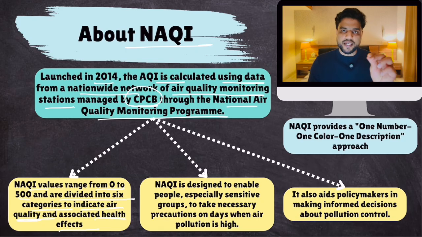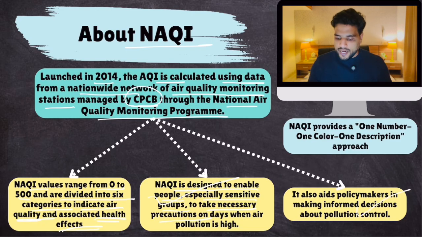Every category, good, poor, severe, all these categories have certain health effects attached to them. NAQI is designed to enable people, especially sensitive groups, to take necessary precautions. So the government releases these figures and then people can take precautions. Plus, these figures also help policymakers, government people, to plan how to tackle this problem.